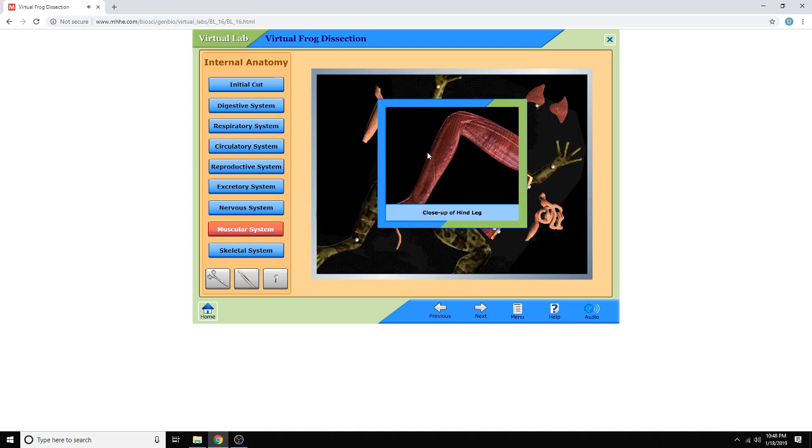A frog's hind legs serve as an example of what these muscles look like. Usually, muscle tissue is grouped into large bundles, making individual muscles easy to observe. Muscles found in the upper leg or thigh are responsible for moving the frog's lower leg or calf. Muscles found in the lower leg are responsible for moving the frog's foot.